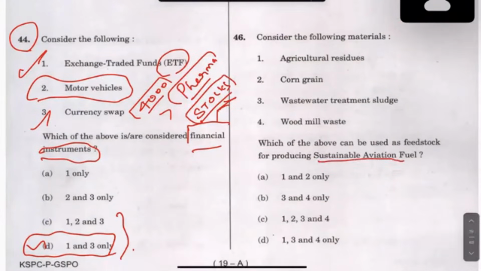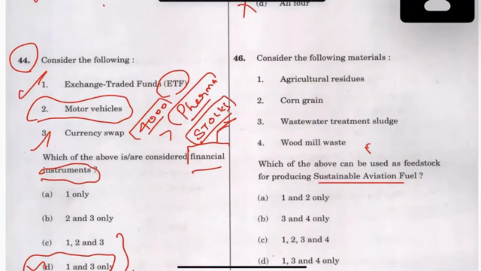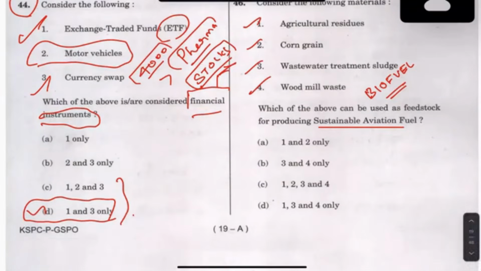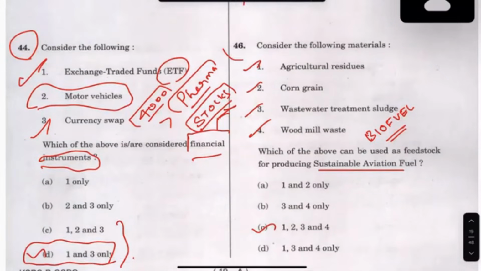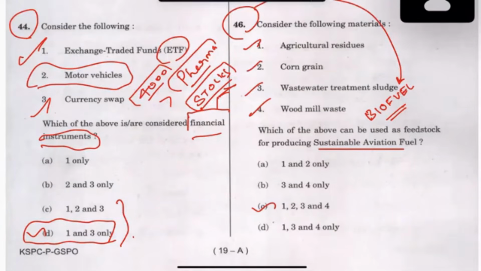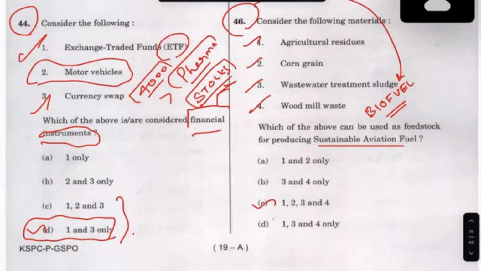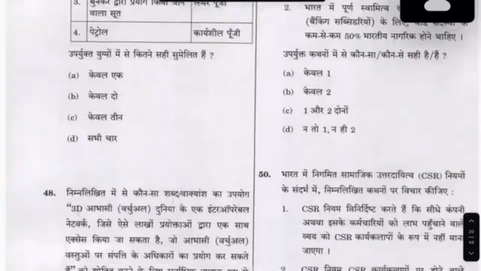Again, sustainable aviation fuel. Anybody who has seen the biofuel policy would understand that these things are there in that, 1, 2, 3, 4. It's a very straightforward question. You will have to know what this biofuel policy is. You please check it today. It's a very important concept. I knew all these things because it is all mentioned in that. So I will take this question as well.